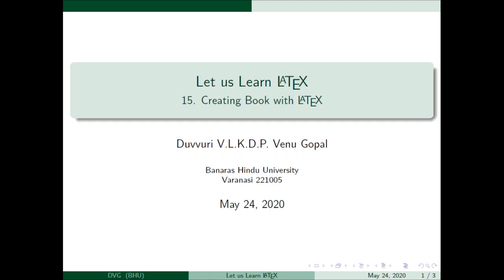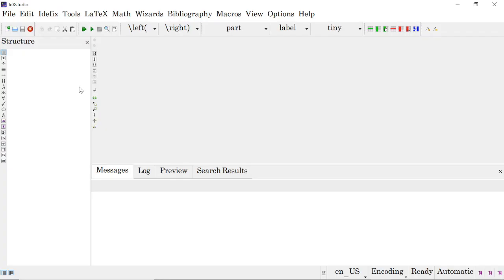Today we will discuss how to create a big project, that is a book, with several chapters, and how to modify various things. We have learned how to type a document, how to create tables, how to insert figures, and so on. Now we will learn how to create a big document, a report or a book like this. So let us start a new document.